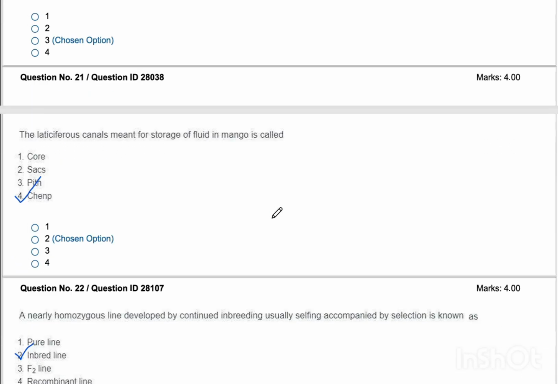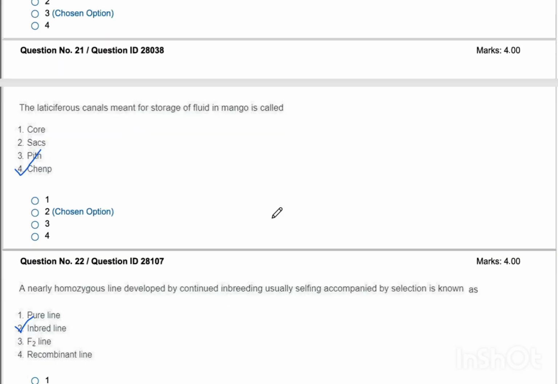Question number 21. The lactiferous canals meant for storage of fluid in mango is called option 1 core, option 2 sacs, option 3 pith, and option 4 is chen. Chen is the answer, and it is a local term for the highly acidic and potentially irritating sap that leaks from the stem end of unripe mango fruit when picked.